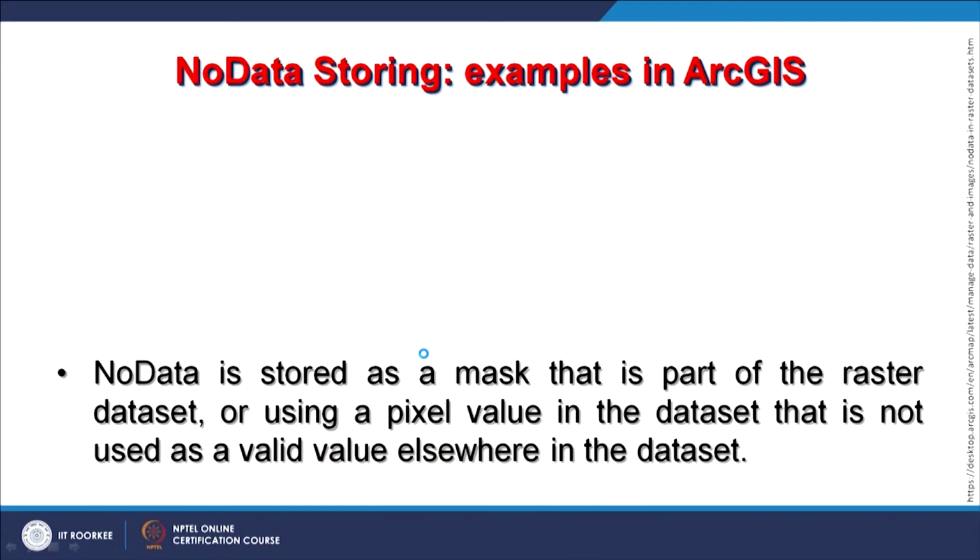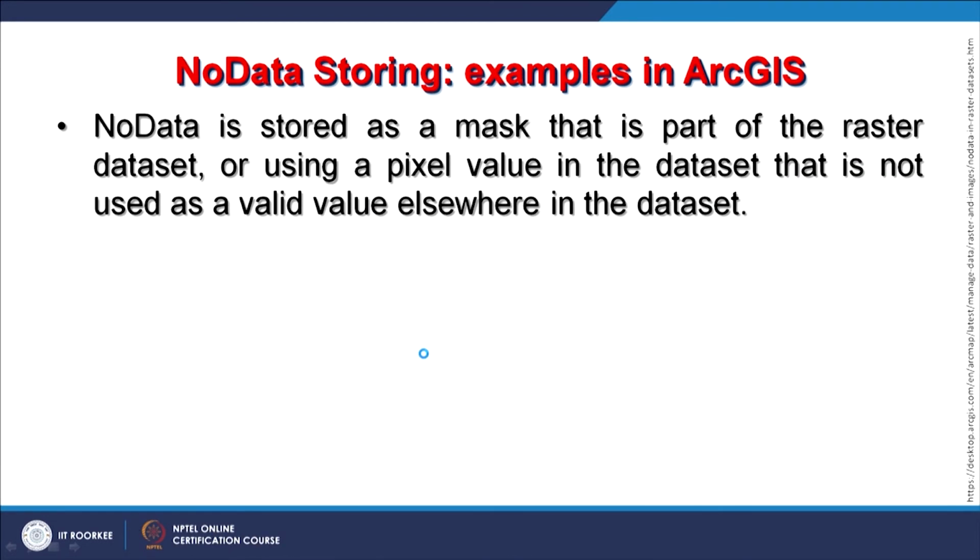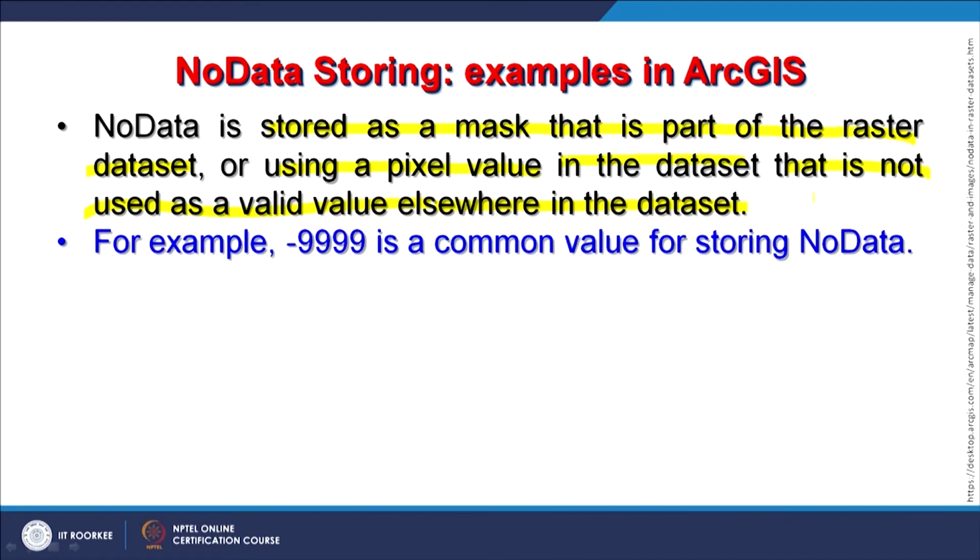Likewise, the calculation is done or software is designed to handle no data. As you know, in the Himachal Pradesh example, no data is stored as a mask, part of my raster data set in a .aux file in ArcGIS format, using a cell value or pixel value in my data set that is not used as a valid value elsewhere. That means in every calculation it is ignored.